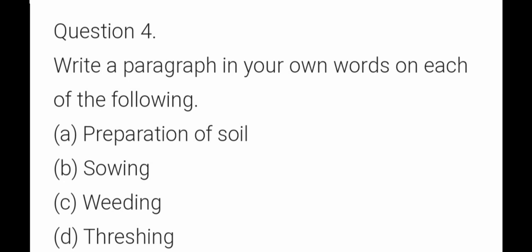These were the agricultural operations, this all comes under the preparation of soil, as well as we have seen what implements we use for it, like spade, wooden iron plough, tractor cultivator, wooden plank we have seen, wooden leveler or iron leveler we have seen. So all those things you have to write, as well as you have to write about the advantages of the preparation of soil. So this all comes under the paragraph for this preparation of soil as one.